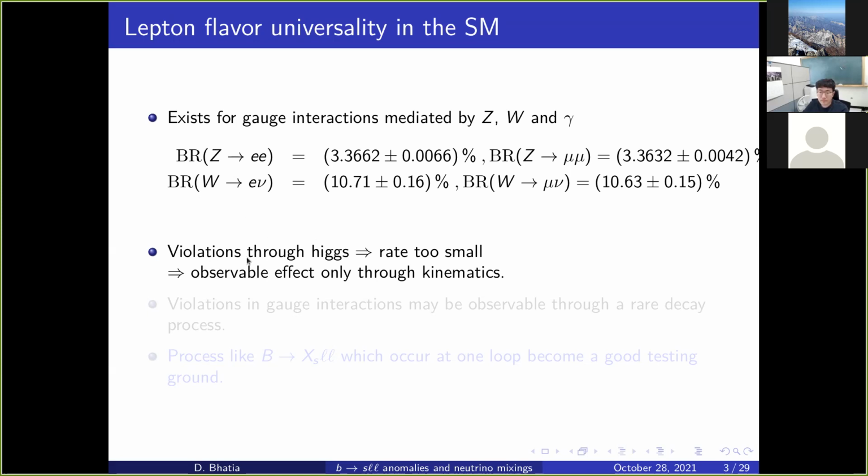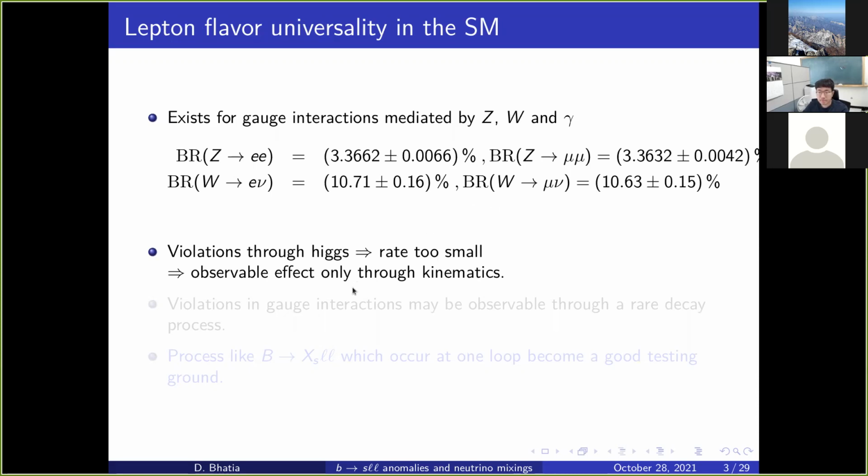In fact, we haven't measured the direct Higgs to ee, and there are certain bounds which have started coming on mu mu. So the only effect we can see is through kinematics, where some final state involves electrons versus muons. If you are sensitive to the mass, we might see some difference, but that will be only a mass difference, not a difference because of the gauge interactions.